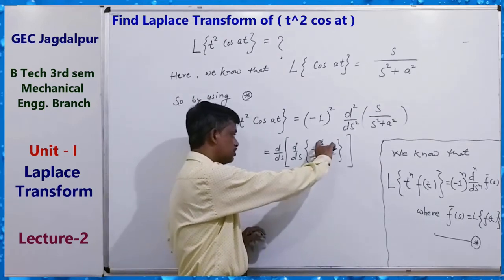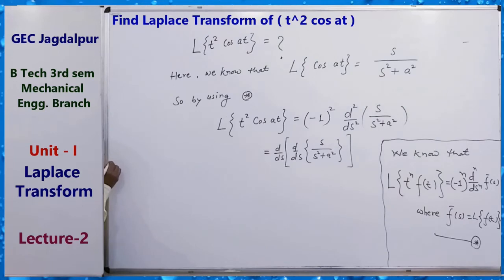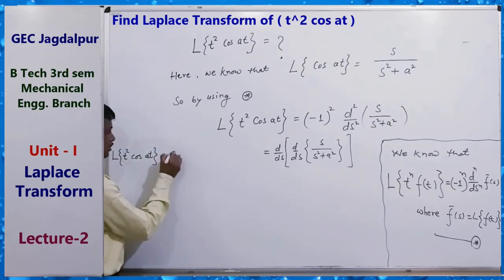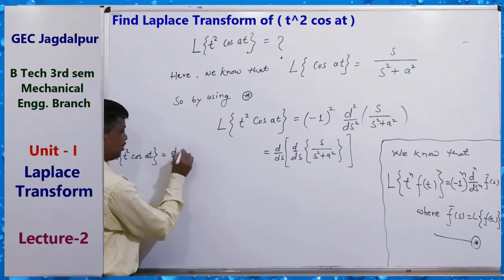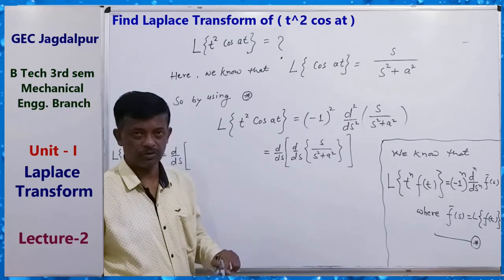So by using the quotient rule for the derivative, we can write: the Laplace transform of t square cos at equals d by ds of, here use the quotient rule.